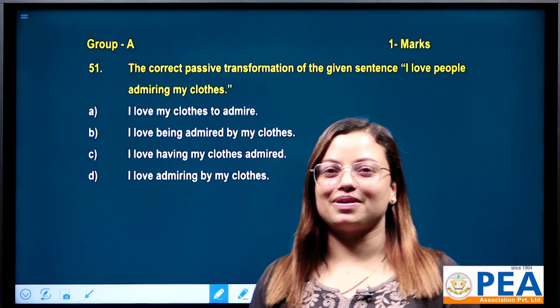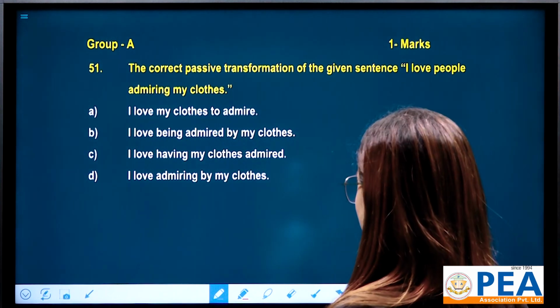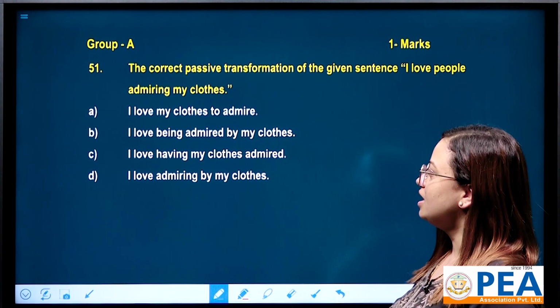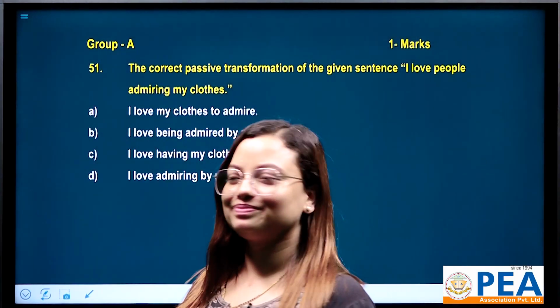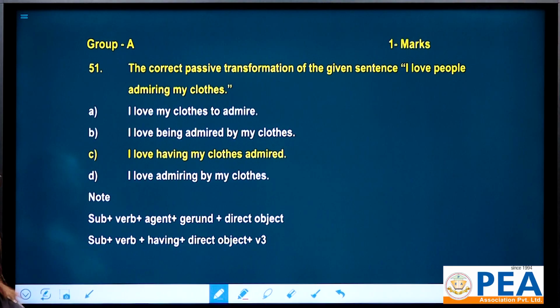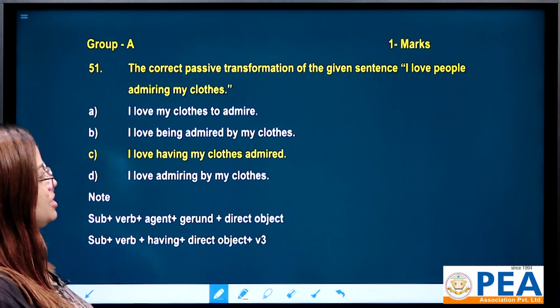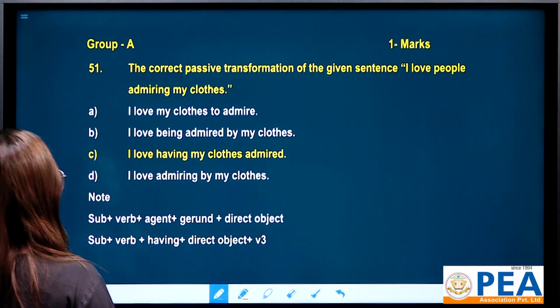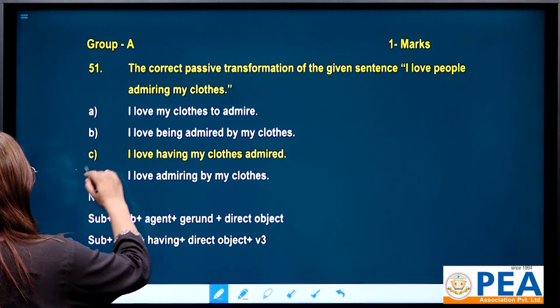Let's start question number 51. The correct passive transformation of the given sentence, I love people admiring my clothes. We have 4 options. The correct passive transformation of the given sentence is none other than number C.